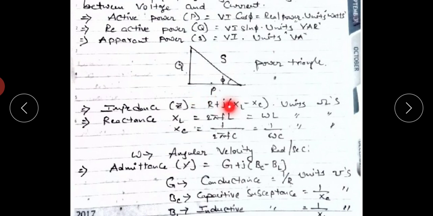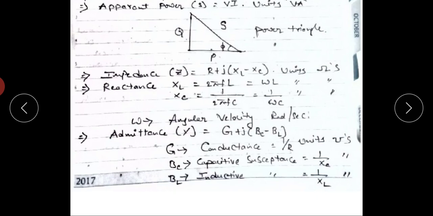So resistance indicates the opposition of the resistor, XL indicates the opposition of the inductor, and XC indicates the opposition of the capacitor. Resistance, inductive reactance, capacitive reactance, and impedance units are ohms. Omega is angular velocity, with units of radians per second.